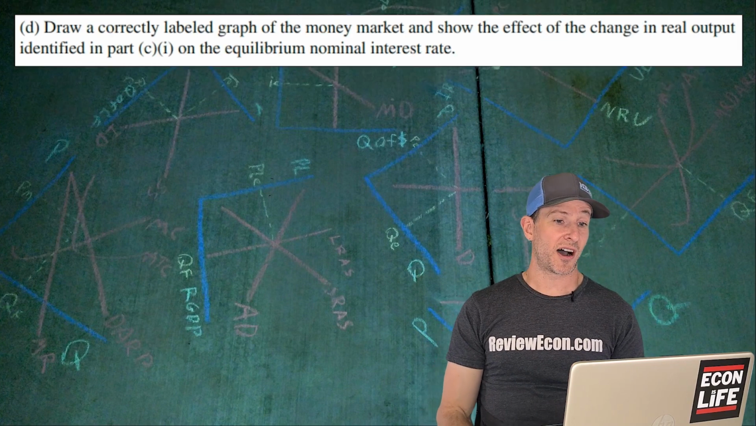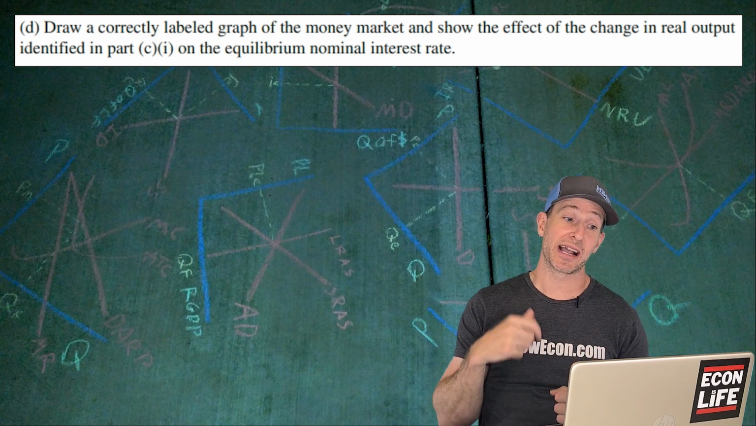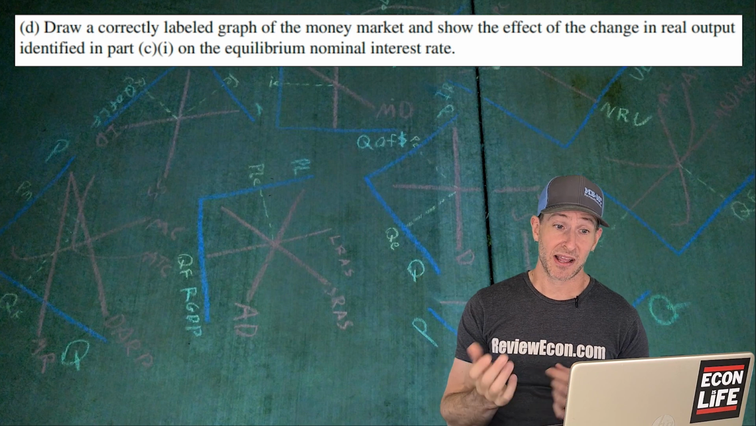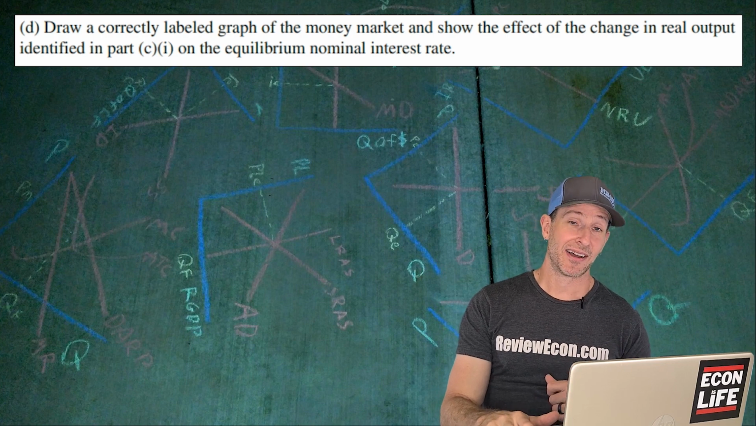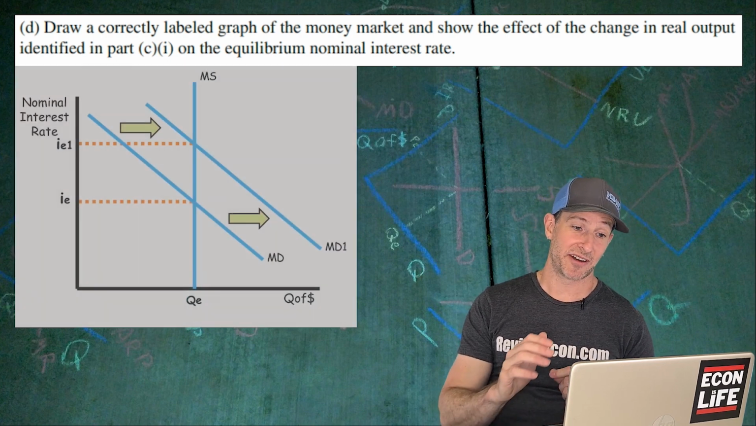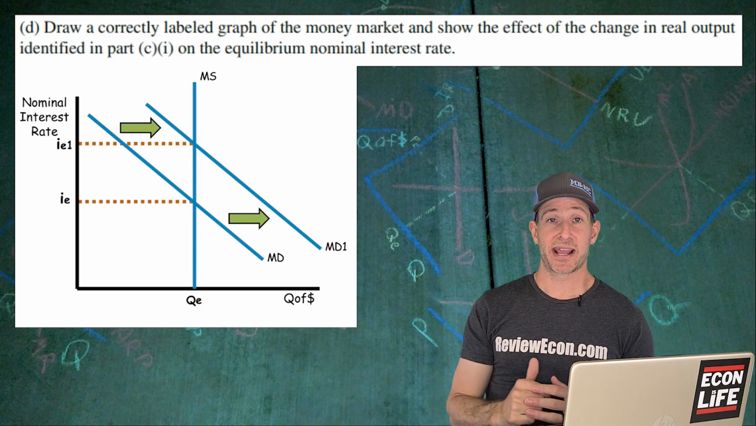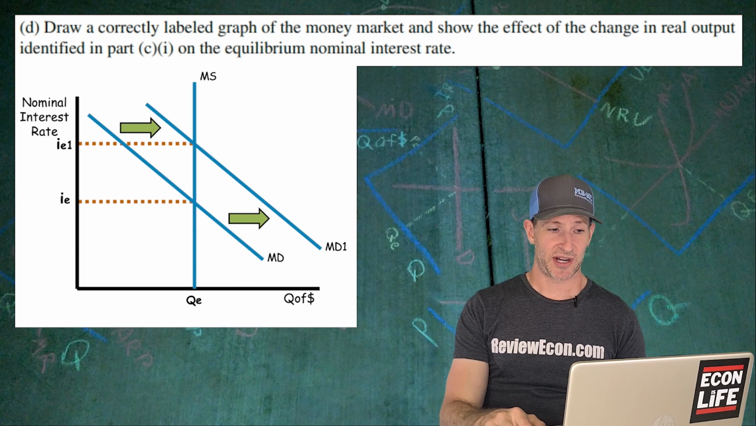Next, we're going to draw a money market graph and show the impact of the real output change that we identified in C1. So we have an increase in real GDP, and remember, real GDP and the price level, those two things combined are the transaction demand for money. So we saw an increase in the transaction demand for money there, shift that money demand curve to the right, and increase the nominal interest rate.